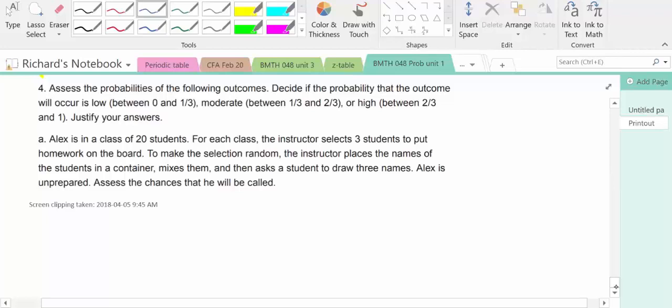So what are the chances that 3 of the 20 students will be called? Well, 3 out of 20 is less than a third, so the probability is low that Alex is going to be called in this situation.